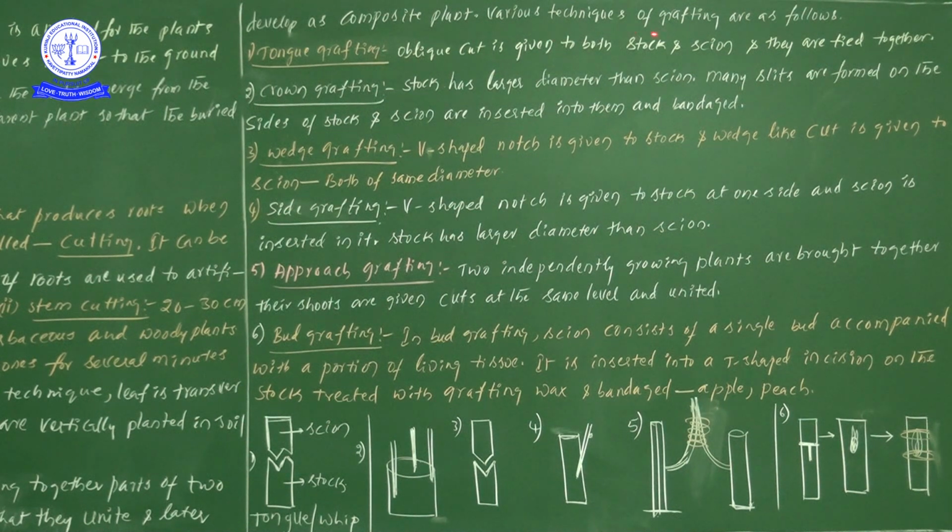So various techniques of grafting are as follows. There are different types of grafting techniques, and let us learn them one by one. Grafting is just joining two different types of plant parts together, and composite plant formation takes place. That is the method we consider as grafting. First, let us see how many types there are: tongue grafting, ground grafting, wedge grafting, side grafting, approach grafting, and one more is bud grafting.